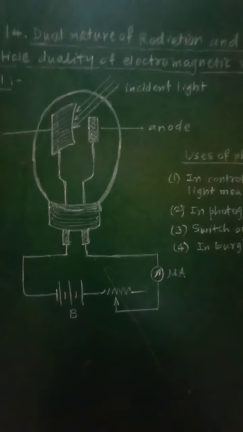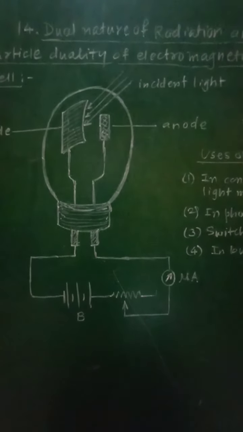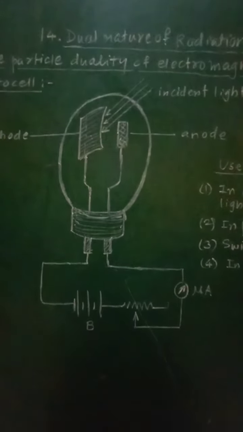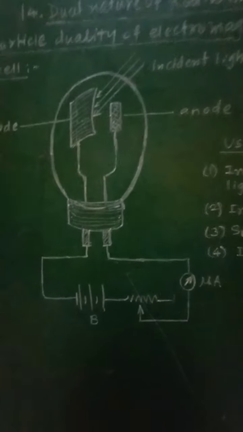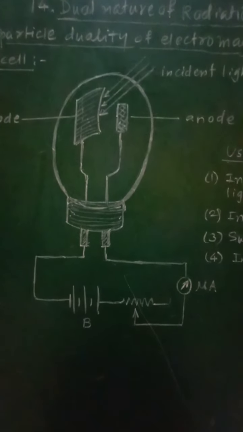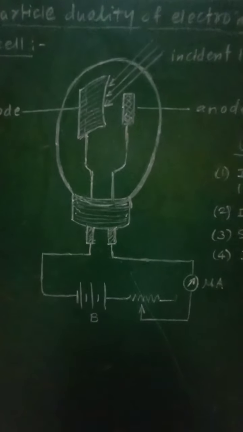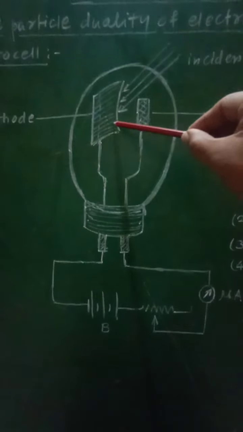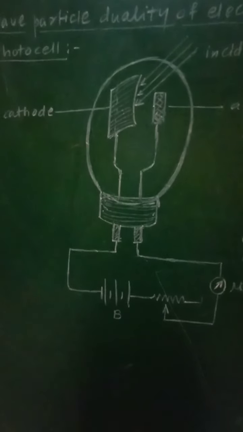If you consider the working of this photocell, it depends upon the photoelectric effect, and therefore its working is explained as follows: when light of suitable wavelength falls on the cathode, then photoelectrons are emitted from that cathode.